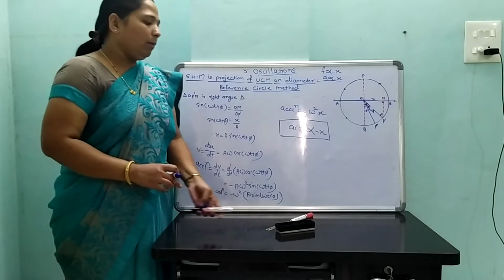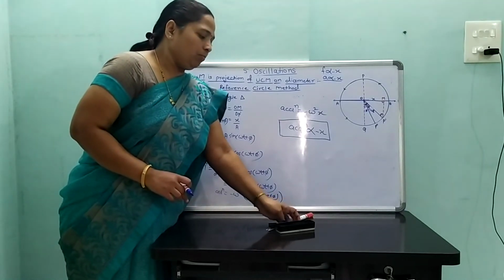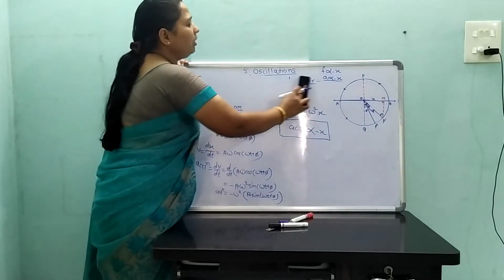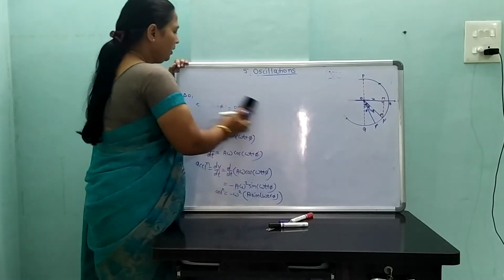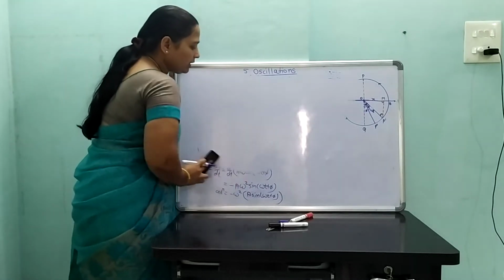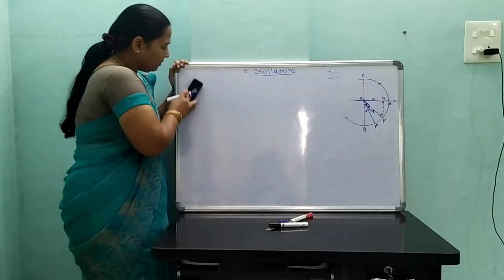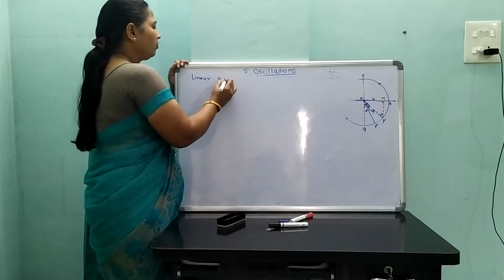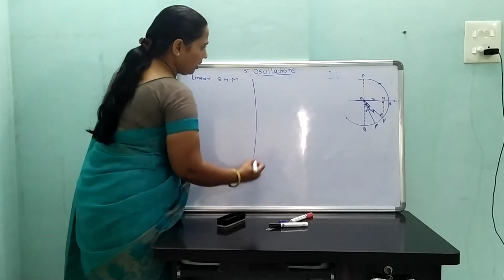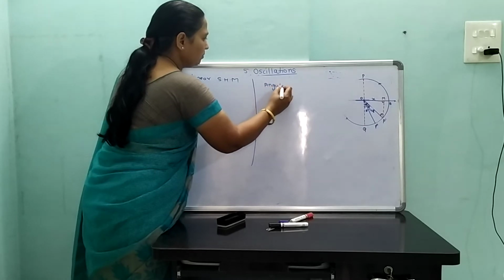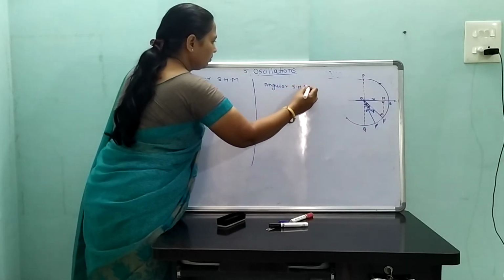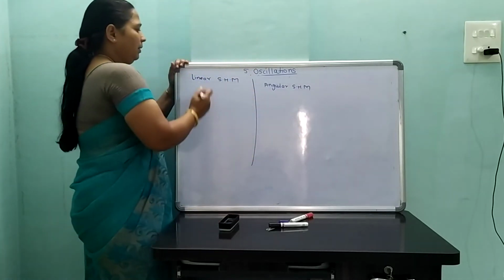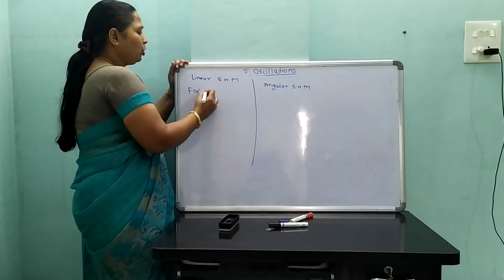Now, we study angular SHM. What is the difference between linear SHM and angular SHM? In linear SHM, F is directly proportional to minus x.